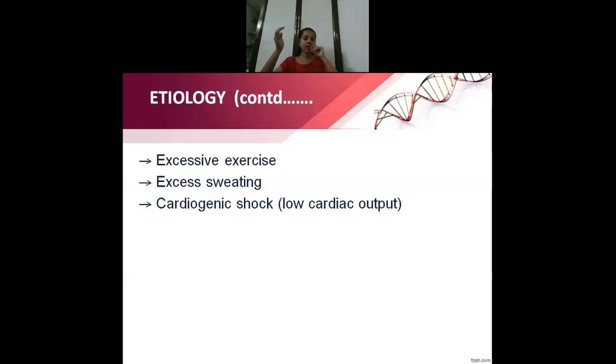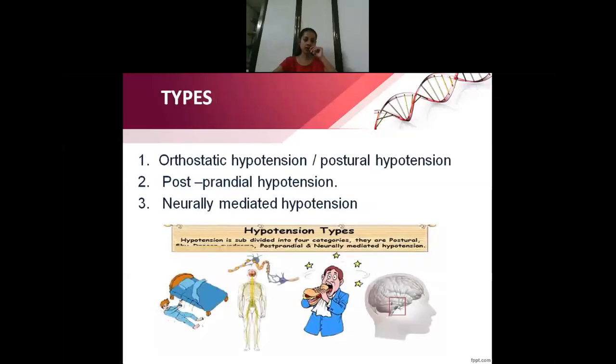The last one is cardiogenic shock. Now in cardiogenic shock, there is low cardiac output and all the vital organs will receive less blood flow, and that may cause hypotension. Next is types. We have three main types: orthostatic hypotension, postprandial hypotension, neurally mediated hypotension. We'll see each one of them in detail.